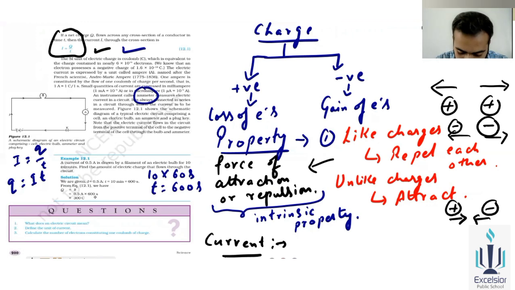So whenever you multiply 0.5 into 600, you get 300, and that is in coulomb. Why is it in coulomb? Because it is charge, and you know the SI unit of charge is coulomb. So what was the formula? I is equal to q over t. You found the value of q, that is q equal to I t. I is given, and t is given, that is 10 minutes, that is 10 into 60, equal to 600 seconds. So this is the charge, q is equal to 300 coulomb.